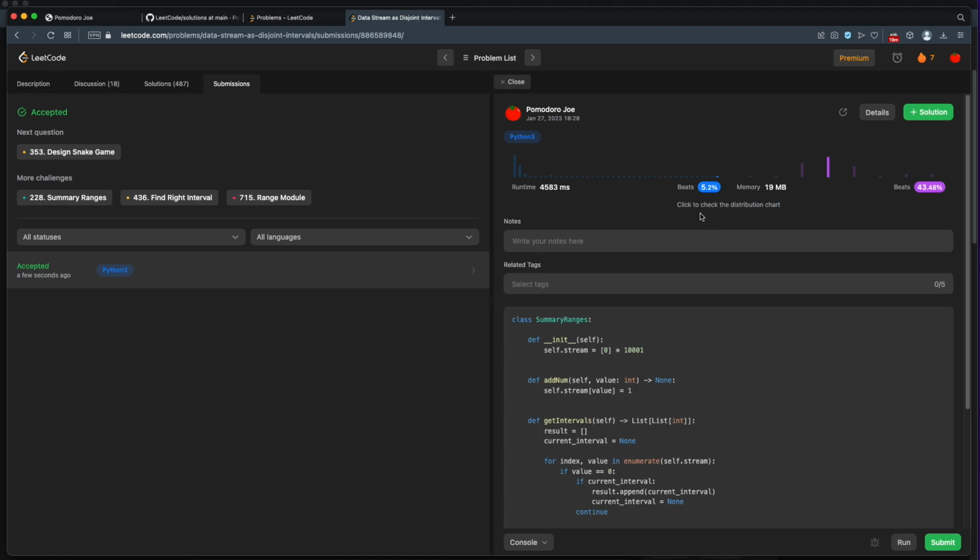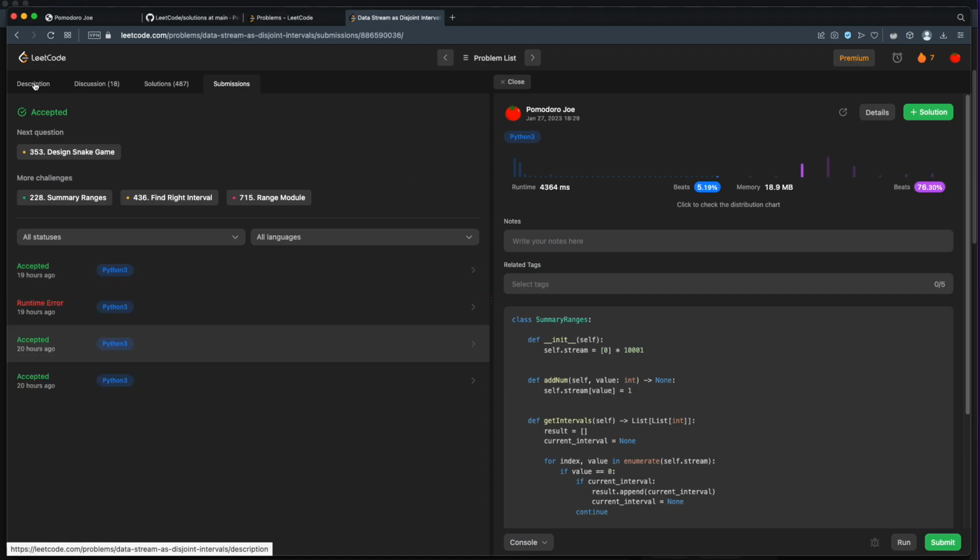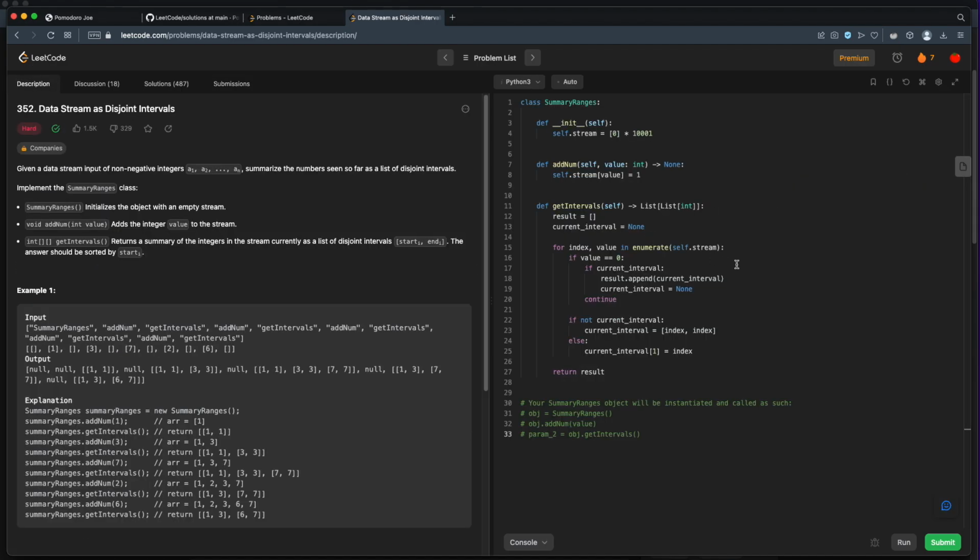All right, let's see how well we do. Not so great. We only beat 5.2% for runtime. We beat 43% for memory. That's not too bad. Let's go back and see if we can make some improvements on our algorithm here. So one thing that we can note is that most of the work is being done in get intervals. You can just see that by the length of the code here. What if we could reduce this work? One way we can reduce this work is by caching the result. So every time we call get intervals, we're calculating all of our intervals from scratch. What if we didn't have to do that?